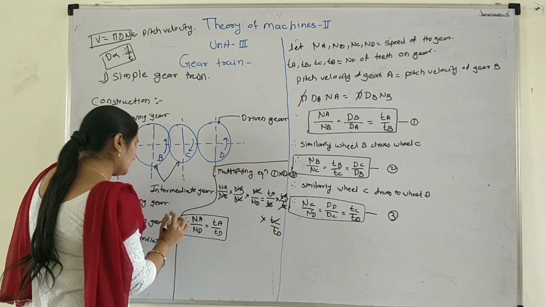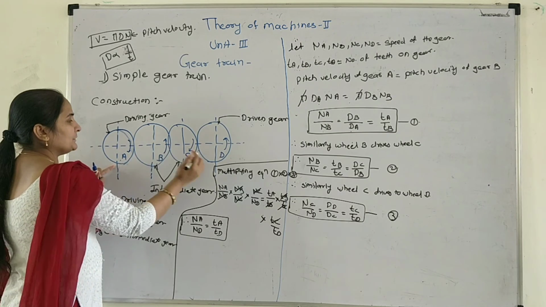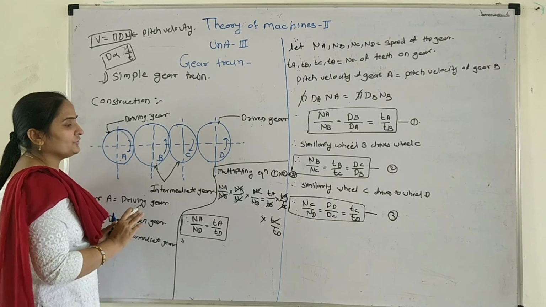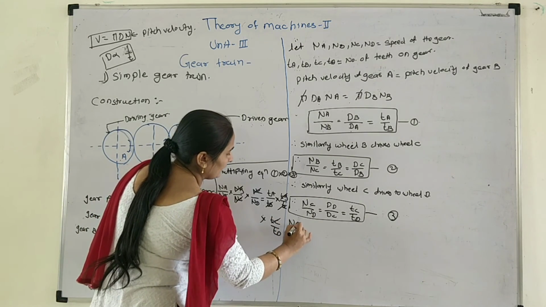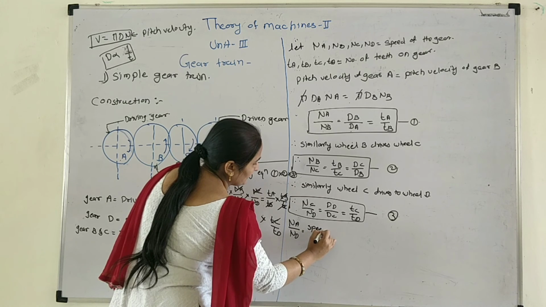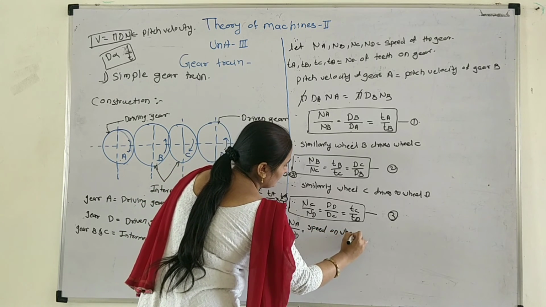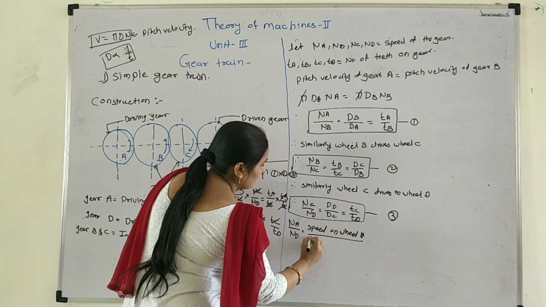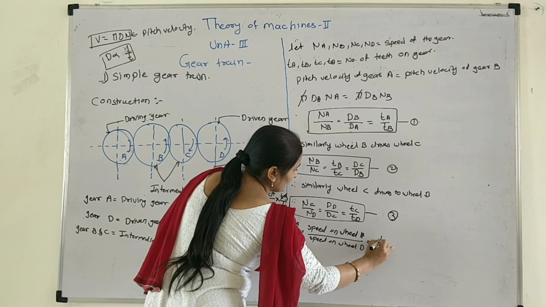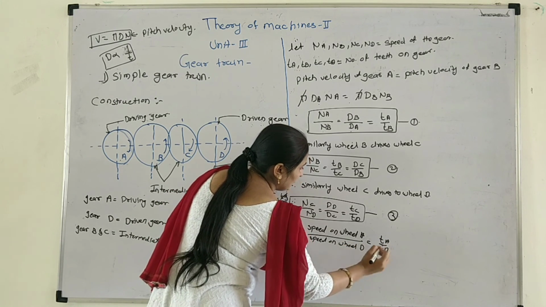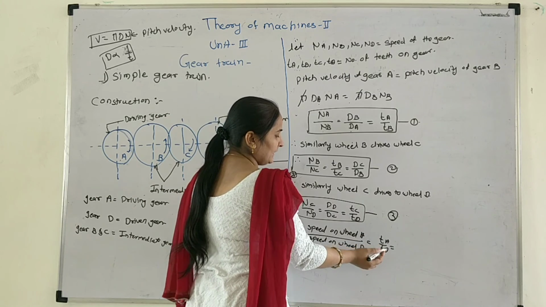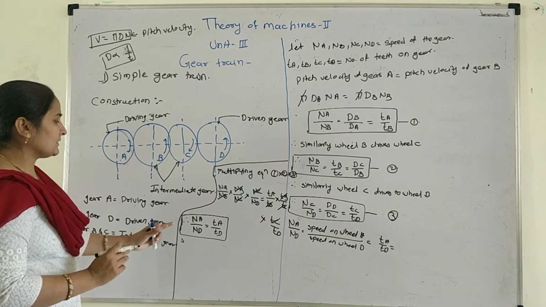Then we get NA upon ND, the speed of wheel A to the speed of wheel D, is equal to TA upon TD, the number of teeth on wheel A upon the number of teeth on D. That is the basic formula.